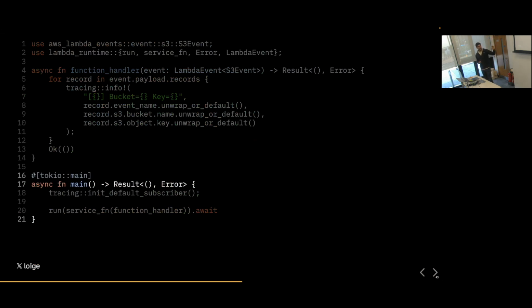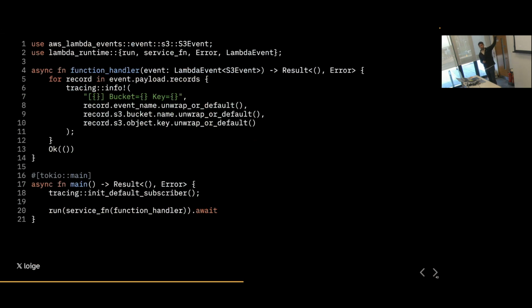And where is that library actually being used? It's in this main function. You can imagine that this is the init phase of your Lambda function, so this code only happens the first time that your Lambda is starting. What we need to do here is set up all the clients and loggers, and then at some point start this loop of polling for events. Here we are setting up tracing, which is a kind of logger utility that you have in Rust. Then this run function comes from the runtime and is basically doing that loop, calling the function handler every single time there is a new event.